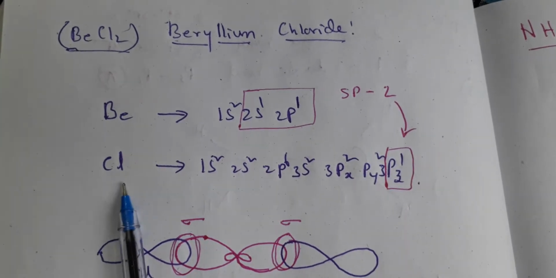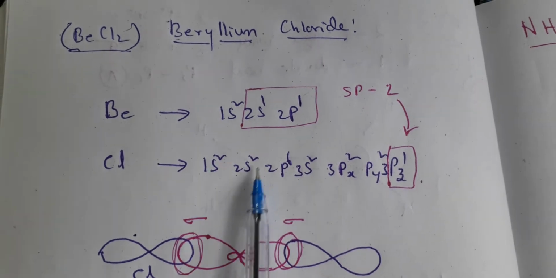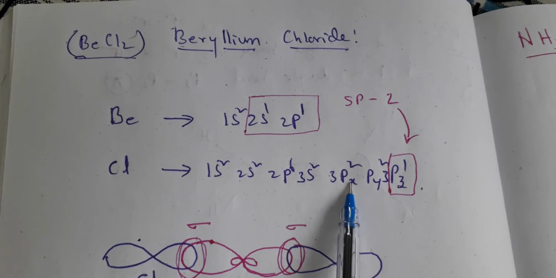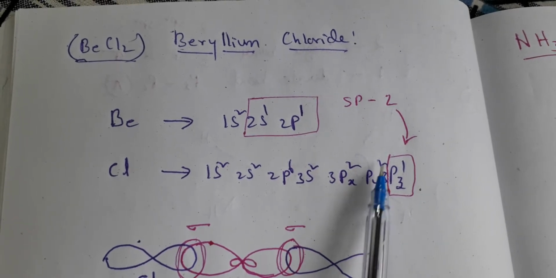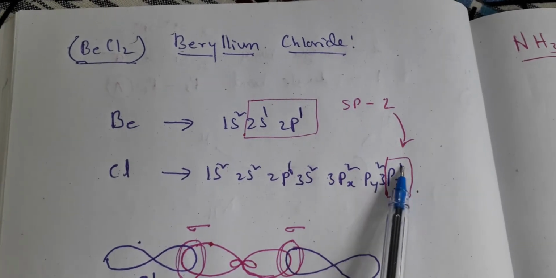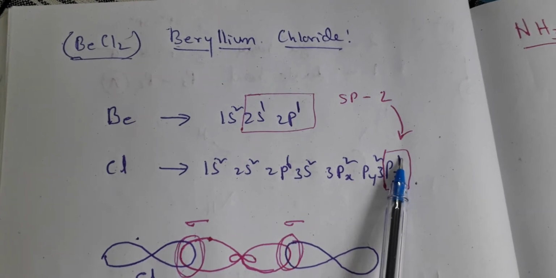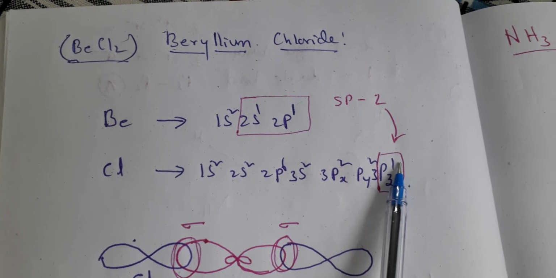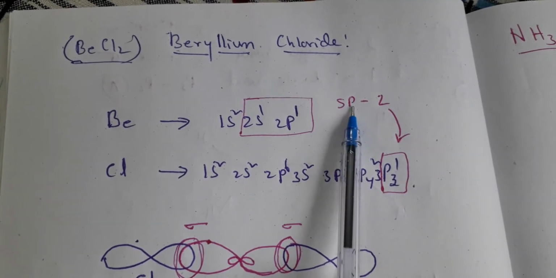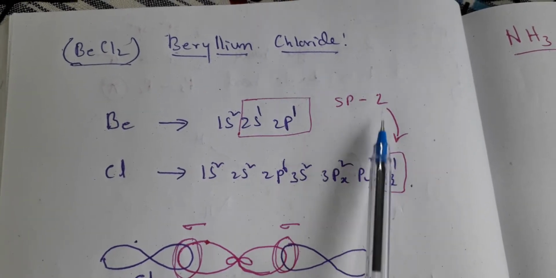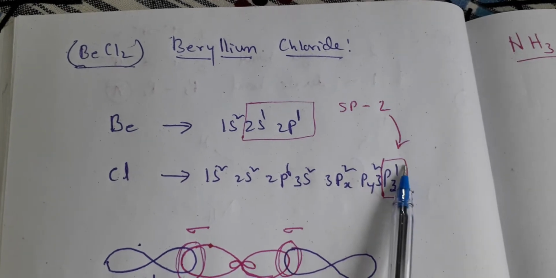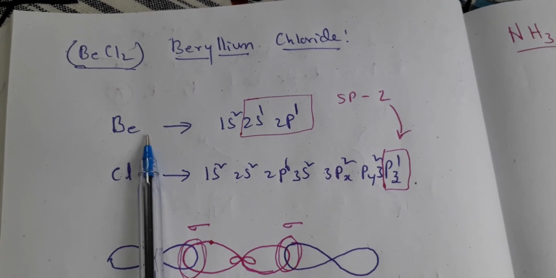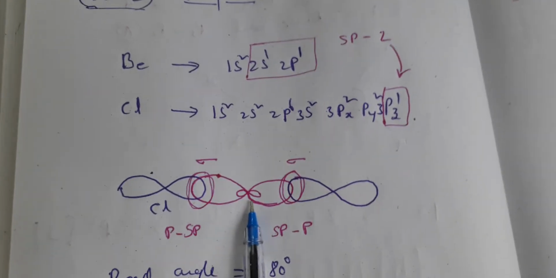Now if you observe chlorine, 1s is totally filled, 2s is filled, 2p is filled, 3s is filled. Now 3px2, 3py2, 3pz1. This is how the electronic configuration is. That means here is one unpaired electron waiting for combination, and here we have two unpaired electrons waiting for combination. So to match with this, we need two chlorine atoms in order to form beryllium chloride. So therefore, beryllium you have sp.